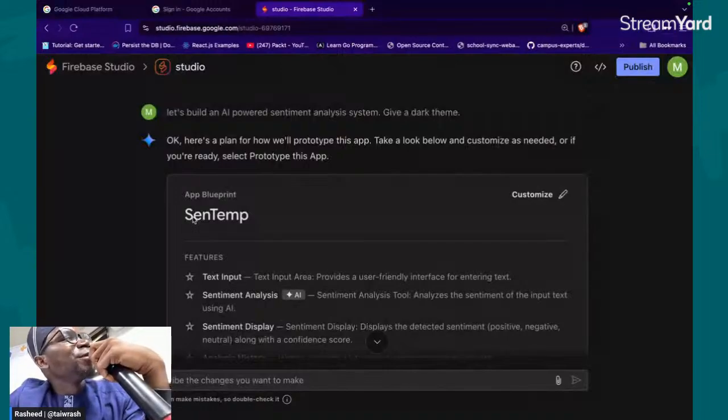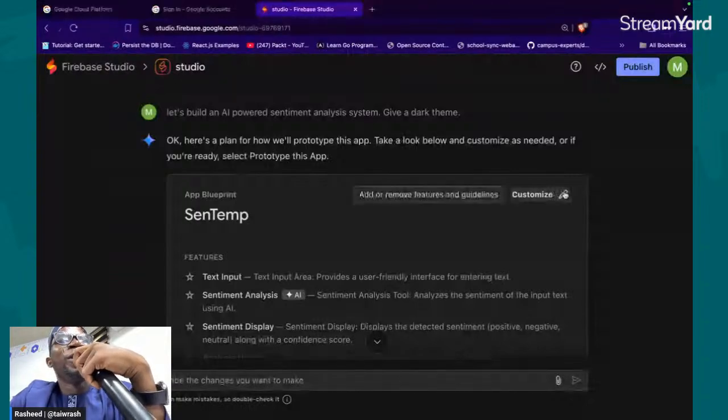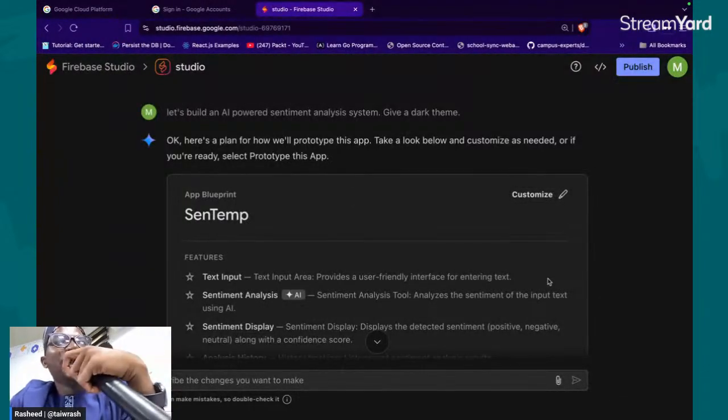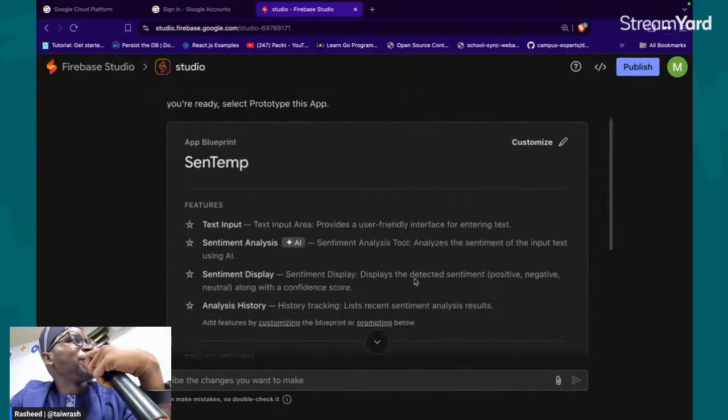Okay, so if you are not cool with the name, you can click on this button to put in the name you want. Say Ogbomoso sentiment analyzer or something like that. Okay, so this is the feature that the AI wants to build for us.